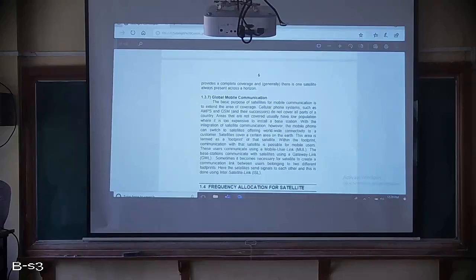This makes it possible for a person who does not have a base station in their area to speak over mobile phones with the help of satellites. That is one more application of the satellite.